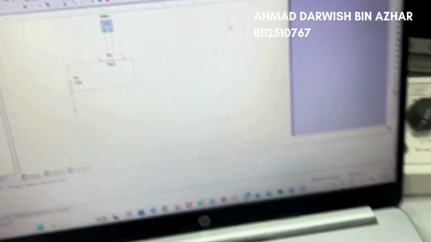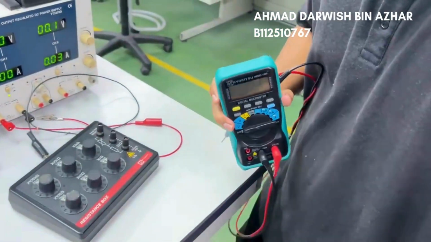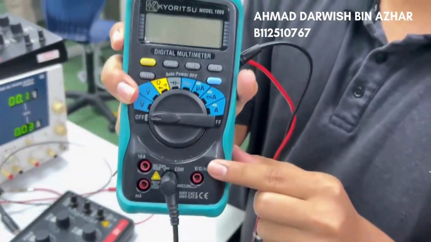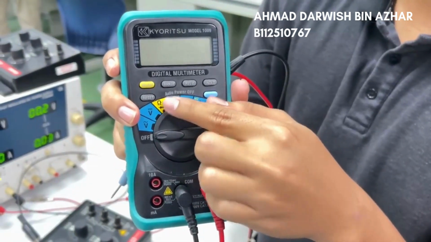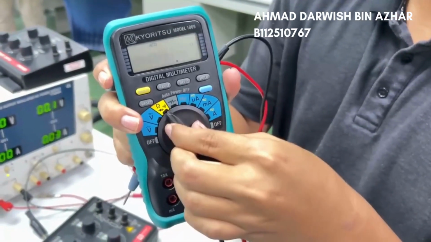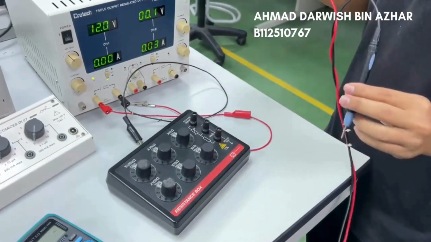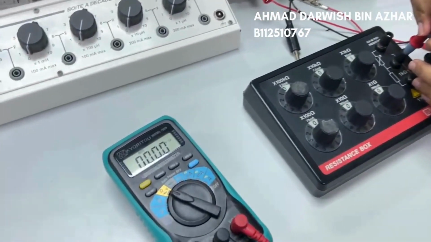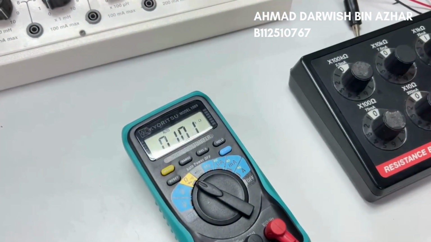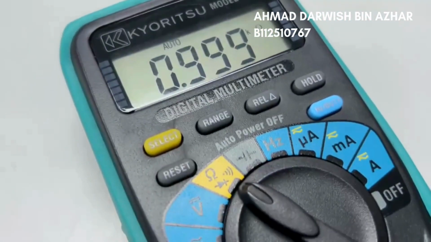So now let's measure our resistance. We have set the decay resistor box to 1k ohm, and now put the probe in the right place and change the knob to the ohm symbol, which means resistance. So now simply put the red probe and the black probe into the decay resistance box, and it will measure our resistor, which is 0.99 k ohm.